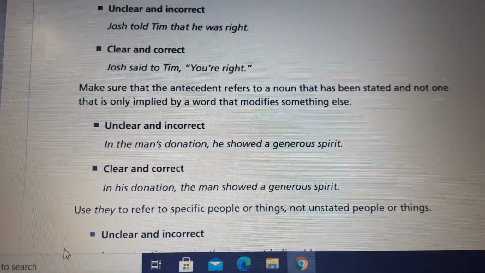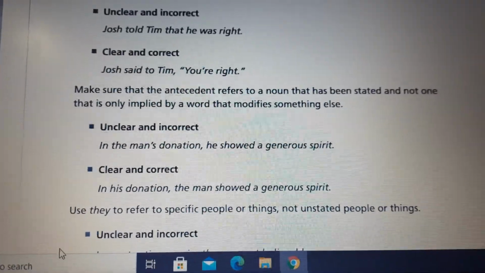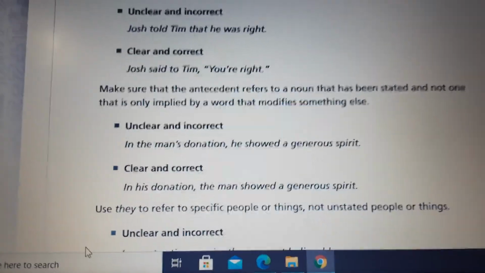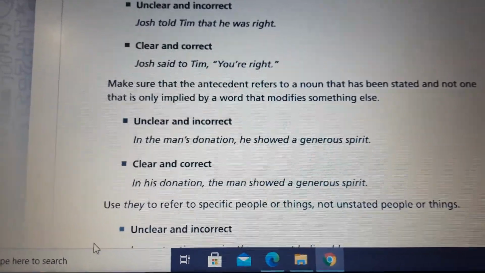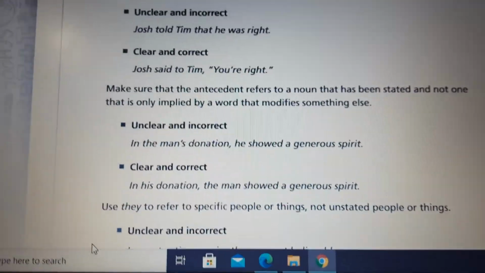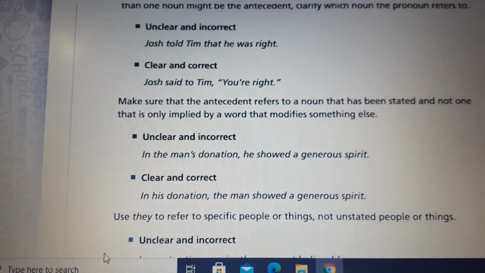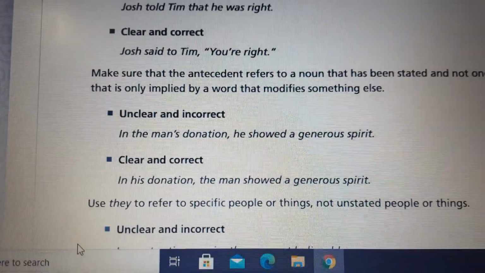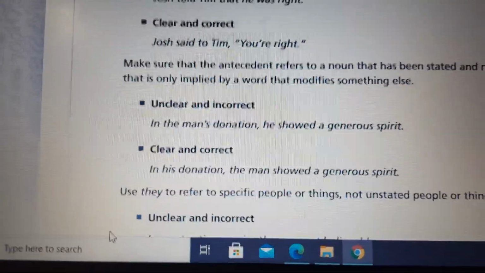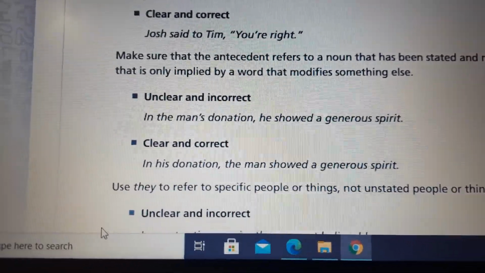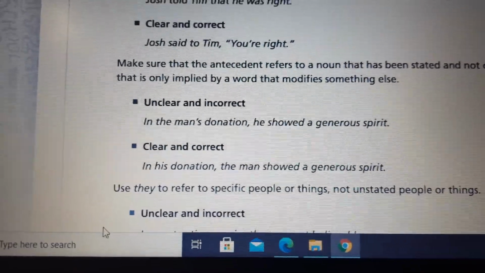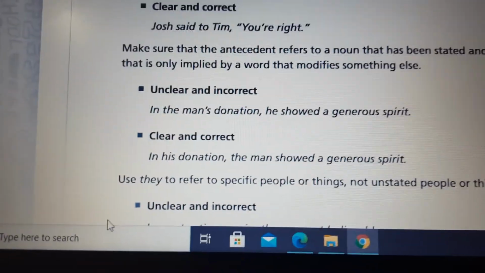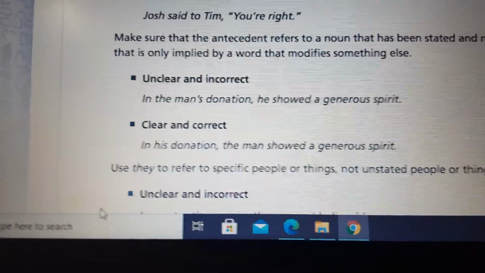In the man's donation, he showed a generous spirit. In the man's donation, comma, he showed a generous spirit. Have a look at it before we look at the clear and correct one. And if you have noticed, first we had clear and then correct, so you have to make it clear and then correct.